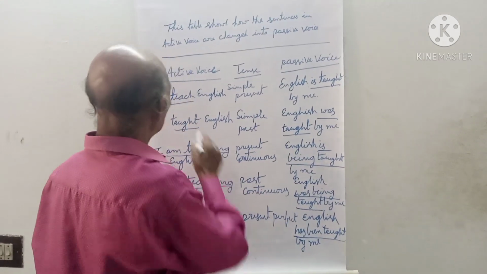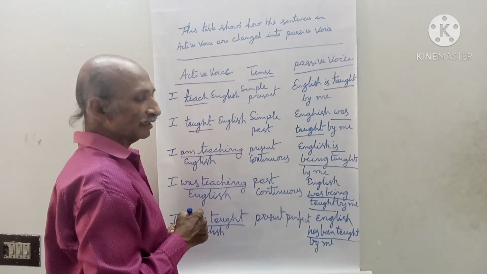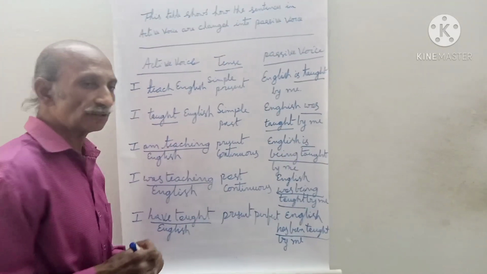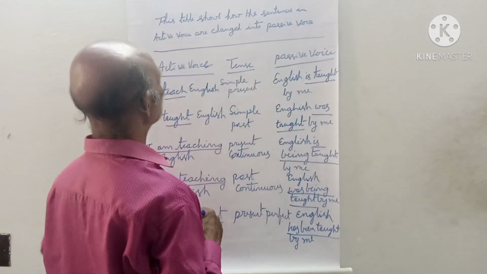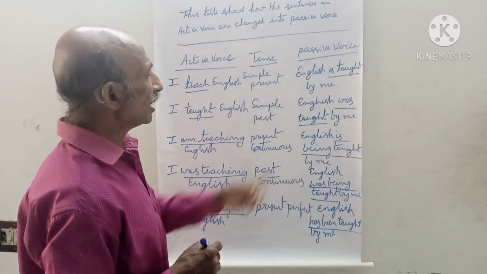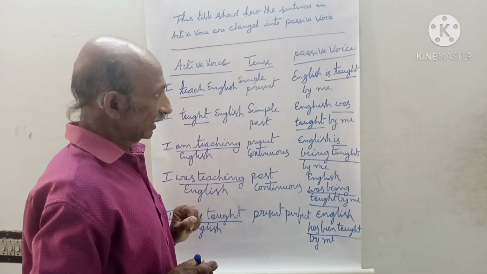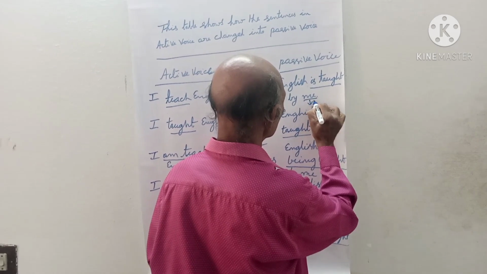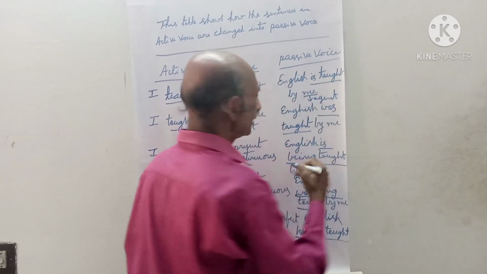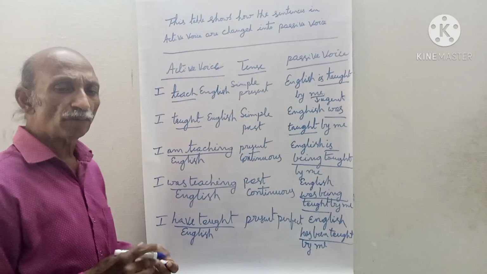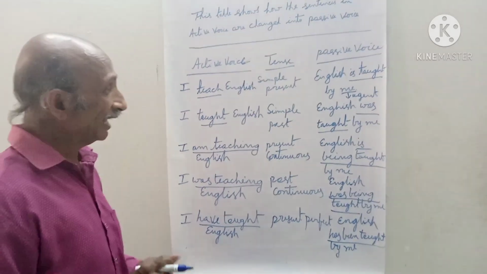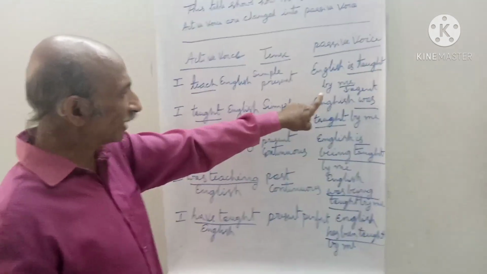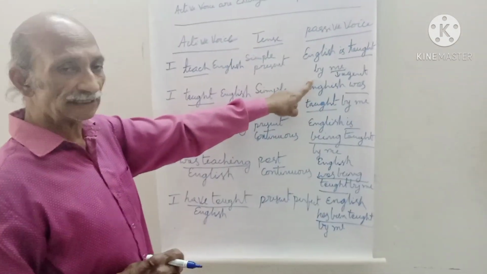As I told you, the main verb should be changed into the past participle form. That is taught. Teach, taught, taught. And then the last thing is agent. Here, me is called agent. Agent means the subject in active voice becomes the agent in passive voice, and that should be written at the end of the sentence, and it is preceded by the preposition by.